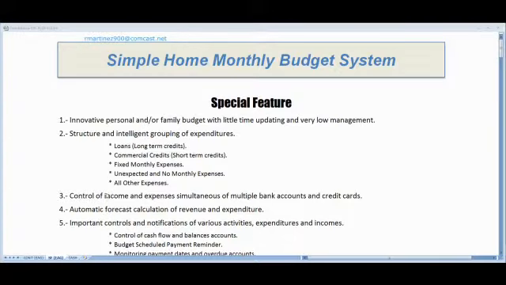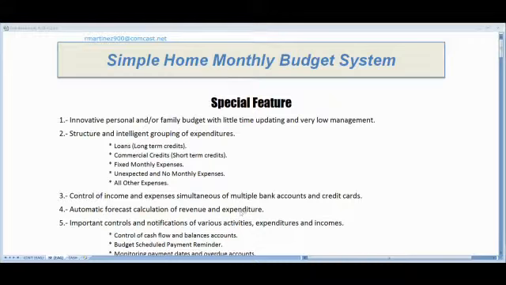Control of income and expenses simultaneously on multiple bank accounts. This is very important, and credit cards also, if you want to include them in your budget. Automatic forecast calculation of revenue and expenditures. This is very important to know how you're going to finish your budget in the month.